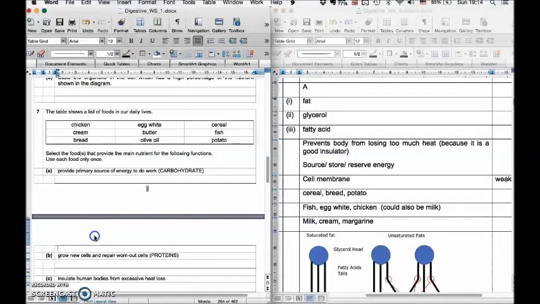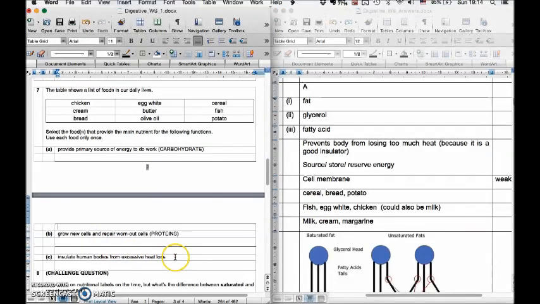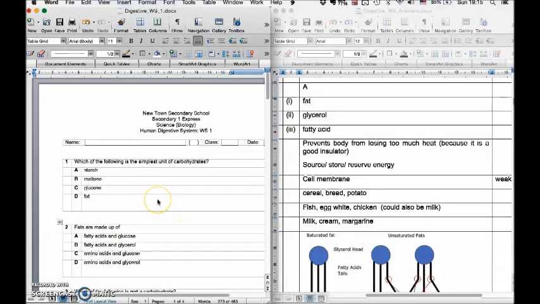And finally, to insulate your human body from excessive heat loss, this will be your fats. And the common sources of fat here are your milk, because milk has fat, cream, and also your margarine. So these are the nutrients for the following foods. Alright, so we're done with worksheet 1. I'm going to close that.